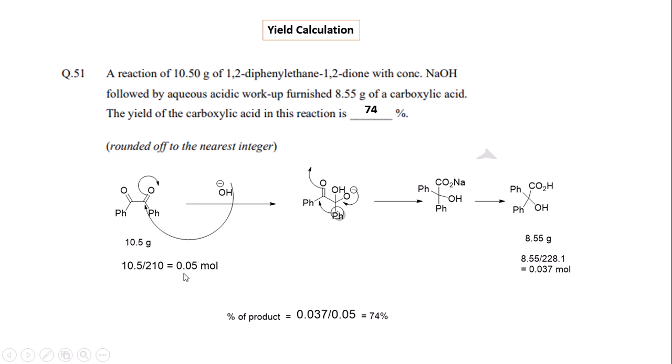If we convert it, it becomes 0.05 mole, and after rearrangement it produces benzilic acid via phenyl migration in presence of NaOH. The benzilic acid produced is 8.55 gram, which converts to 0.037 mole. So after percentage conversion, it gives 74% of the product.